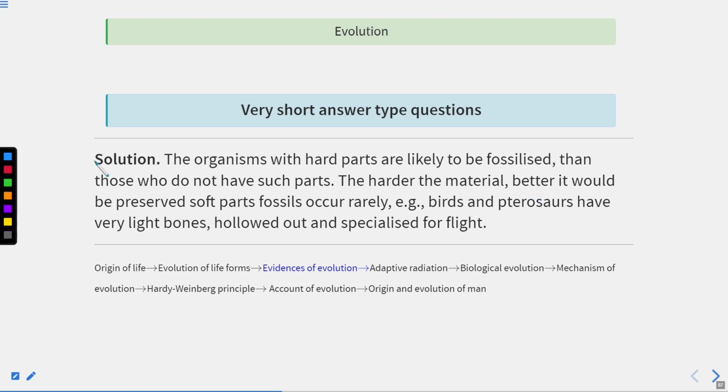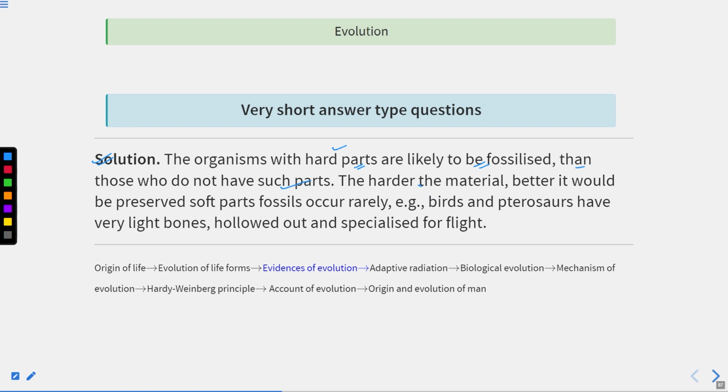Now let's talk about the explanation. This is the solution. The organisms with hard parts, meaning those which contain bones and a calcareous exoskeleton, are more likely to be fossilized than those that do not have such parts.